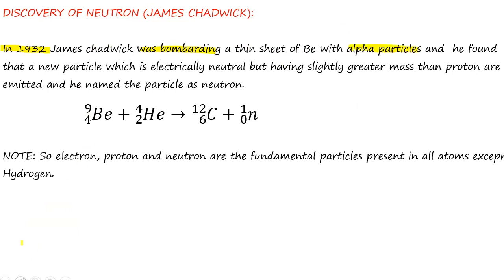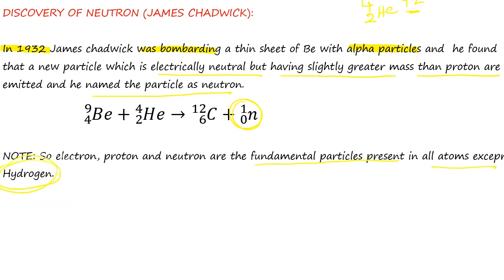What is an alpha particle? 2He4. Alpha particle means 2He4, right? So actually it should have a positive charge. And he found that a new particle which is electrically neutral, but having slightly greater mass than the proton, was emitted, and he named it the neutron. This is our neutron. So electron, proton, neutron are the fundamental particles present in all atoms except hydrogen.